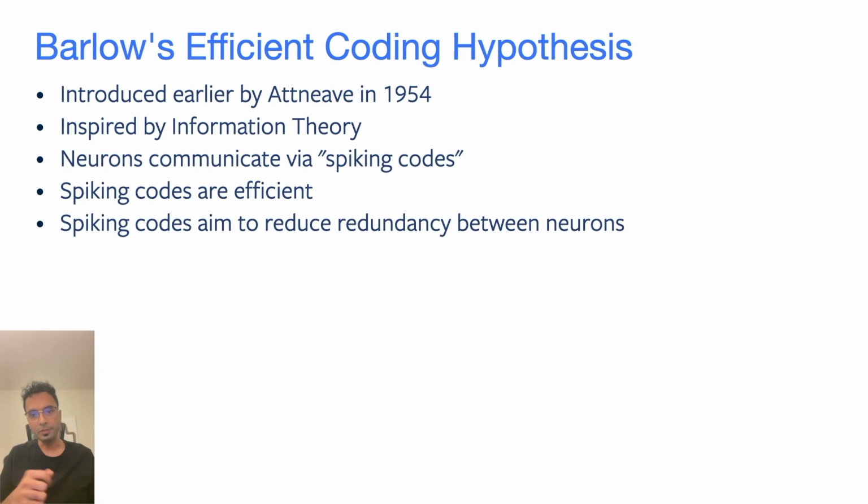And so the spiking codes that they use to communicate with one another should be pretty efficient. They should reduce redundancy so that we can communicate very easily, because if we don't, then we're not making full use of the limited real estate that we have in the brain. So we take this redundancy reduction idea and we apply it to learning good image representations.